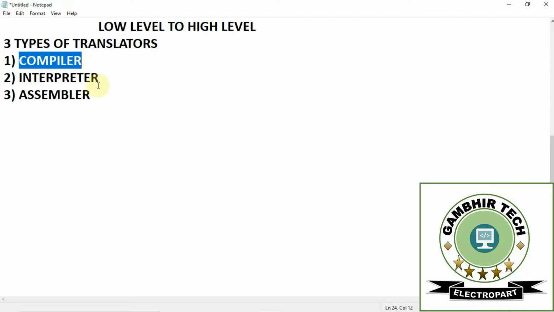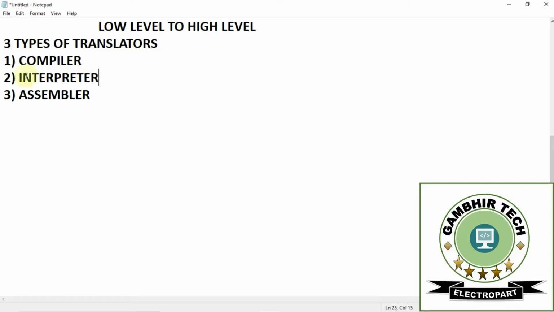If the program is error free, then it is converted into the .obj file, that is the object code. When the program is of a longer size, the compiler is preferred. Mostly we use the compiler.